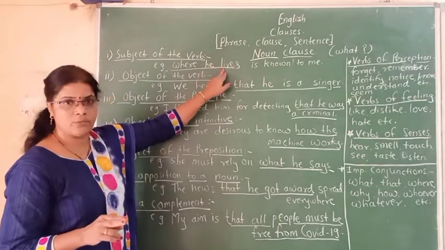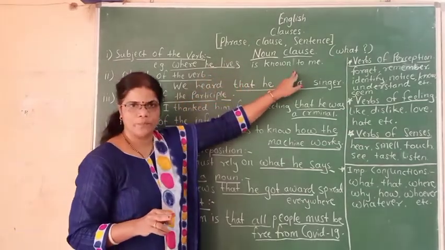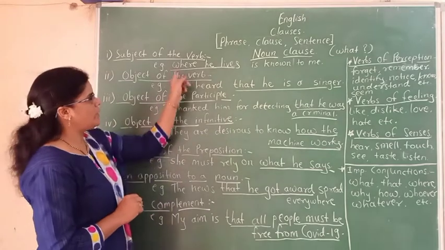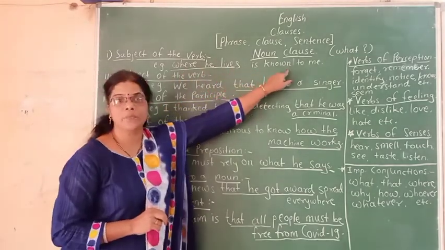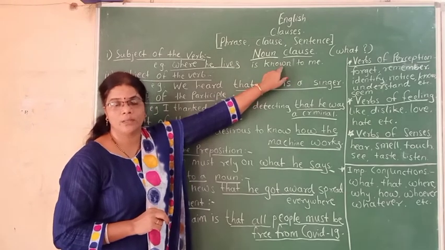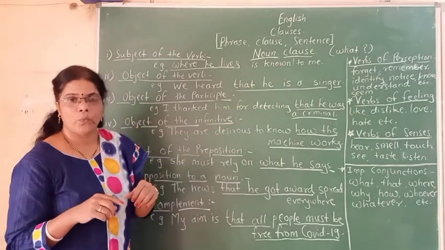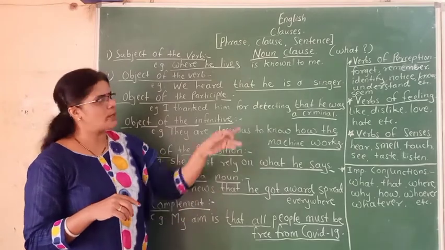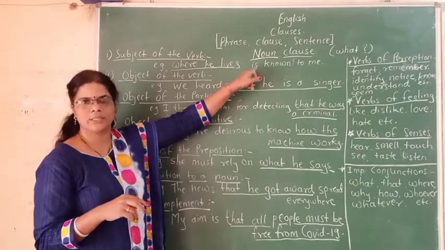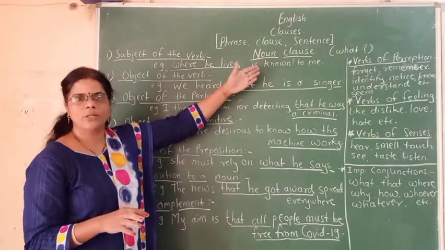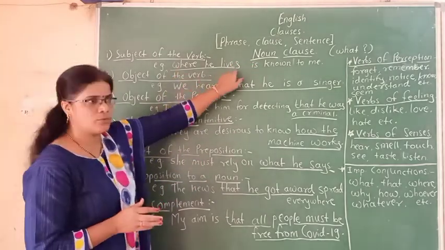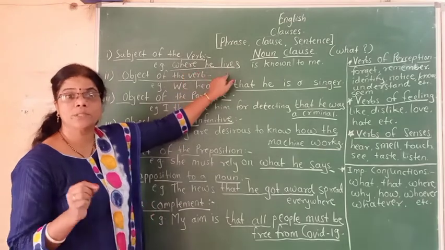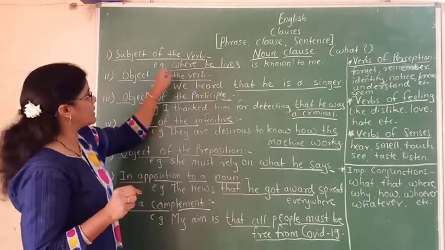Where he lives, is known to me. Then here you will find where he lives. After this, is known to me. I know where he lives. In this way also we can say this sentence, as it is in passive voice. So in active also we can say I know where he lives. So where he lives, this is at the place of subject.